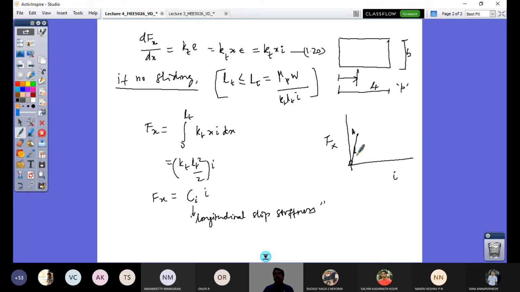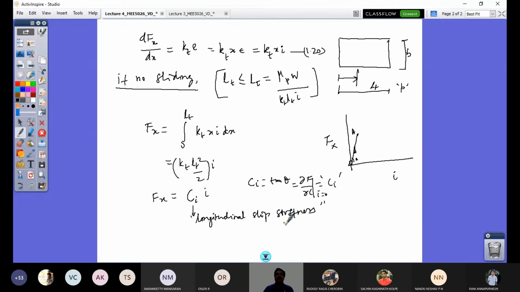It is tan theta. I can define this Ci as tan theta, which is nothing but dou F by dou I, equal to Ci when I is equal to 0. So if I have a full graph and plot it, where I is equal to 0, I draw the slope.